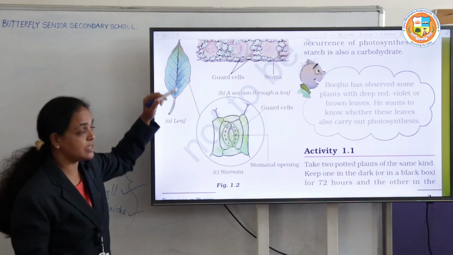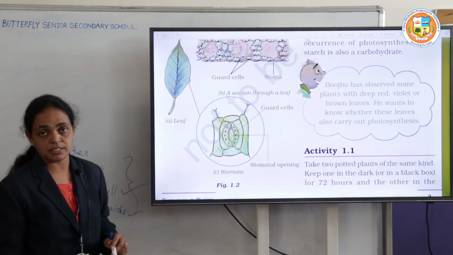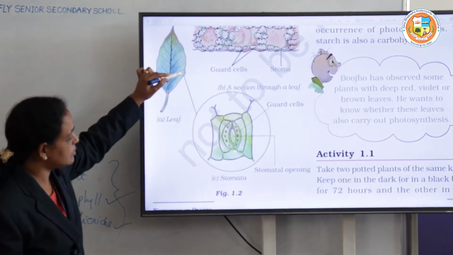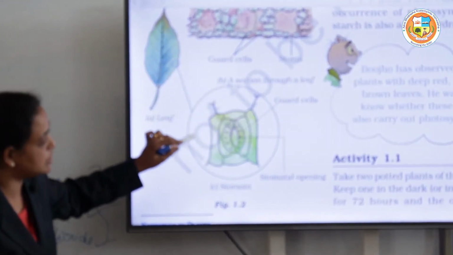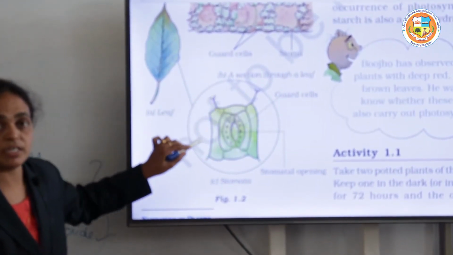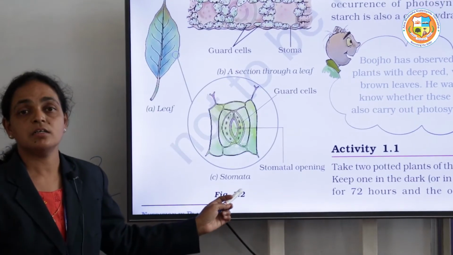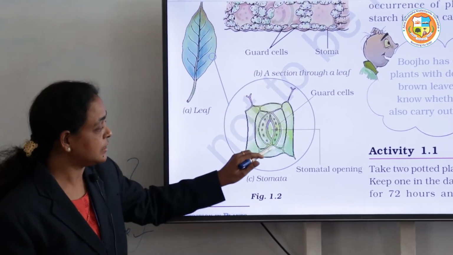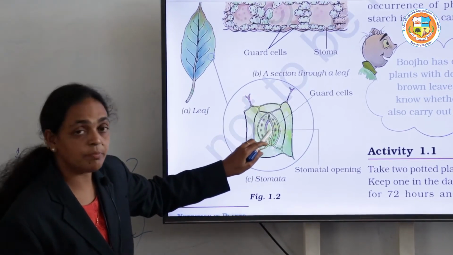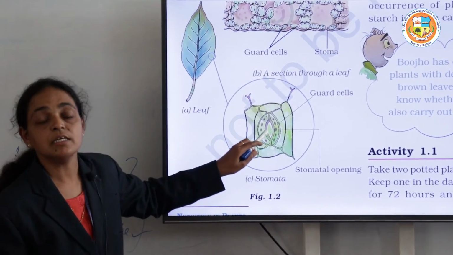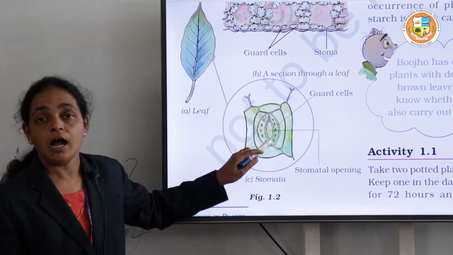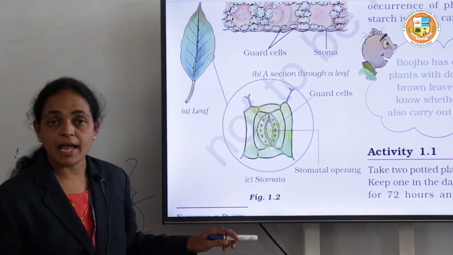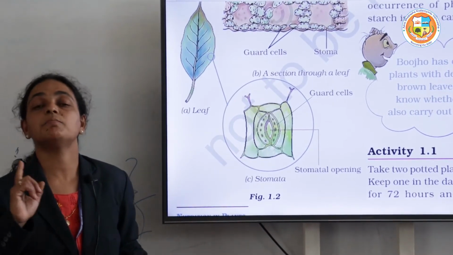If you observe these tiny pores closer, you can see this type of structure. This we call a stomata, and this is a stomatal pore. Through this, the leaves obtain carbon dioxide from the atmosphere.